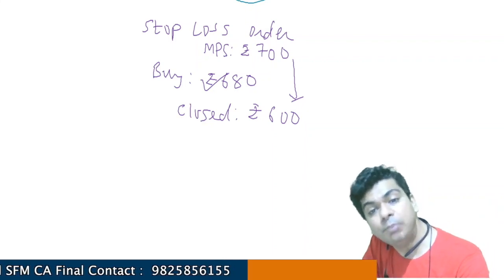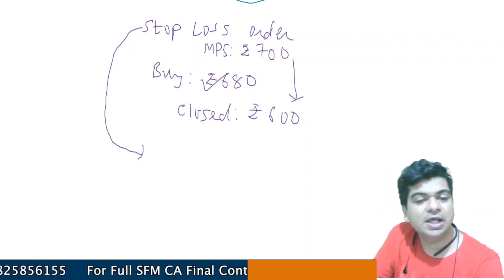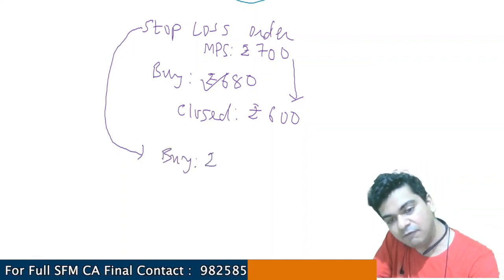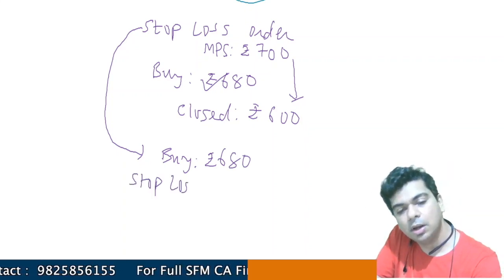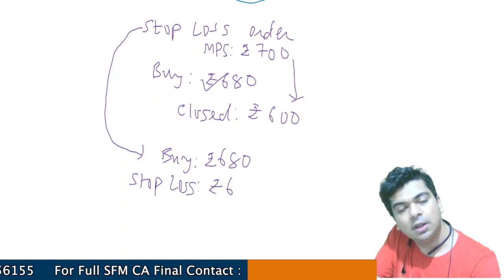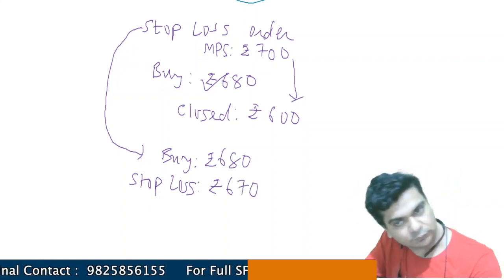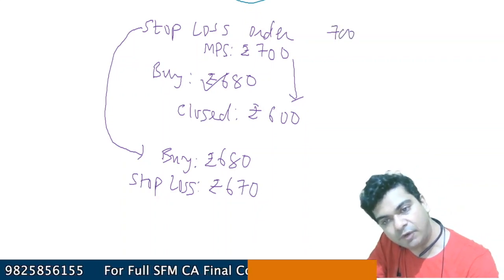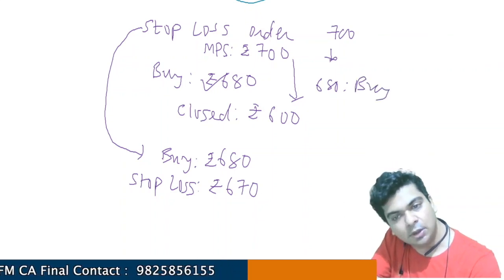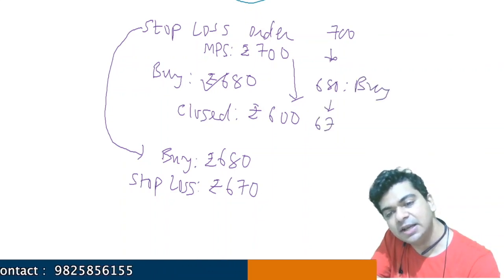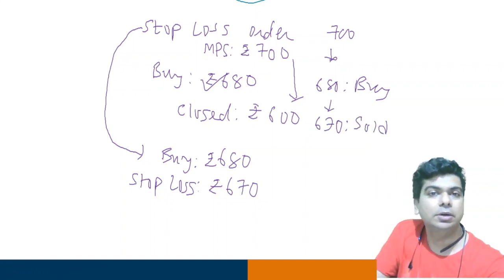That's where a stop loss order will come to your help. I will tell my broker to buy the share for 680, and I will also tell my broker to please stop the loss at 670. Let's see what will happen now. The share price right now is 700. It falls down to 680. So the share is now purchased. And let's assume it also reaches a level of 670. Your same share will get sold.